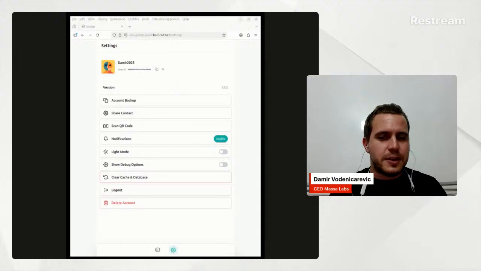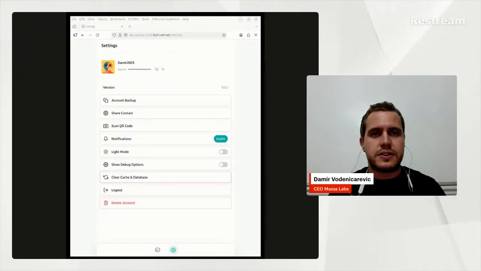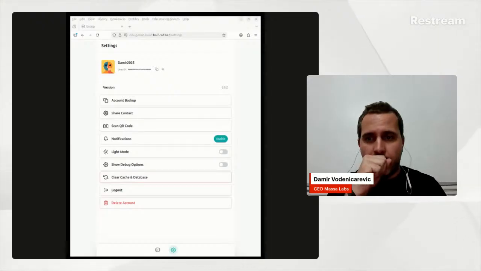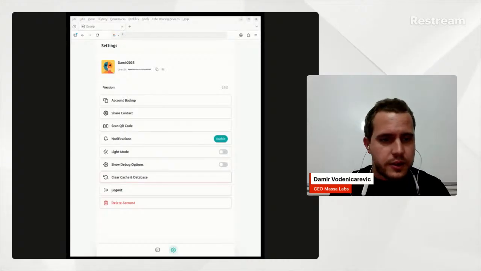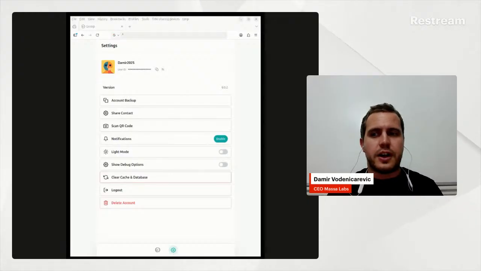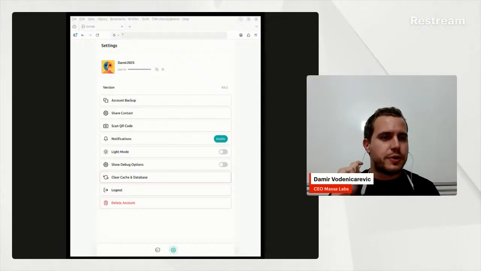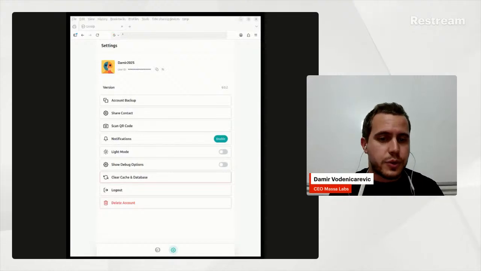Then the question is, is there any plan to include real-time voice streams, calls, etc.? So yes, there is a whole set of things we are aiming to implement. Typically, in our roadmap, you can find it on usegossip.com. You'll find our roadmap, and in the roadmap, you'll see that we want to implement group chats. That's something that we don't have yet. File transfers, and of course, voice calls, video calls.